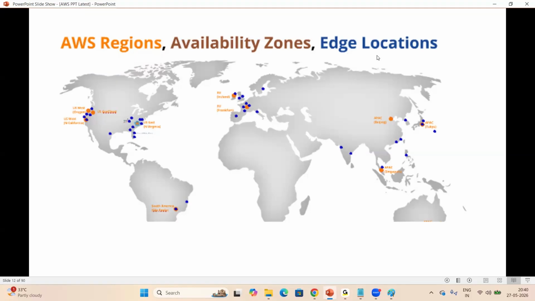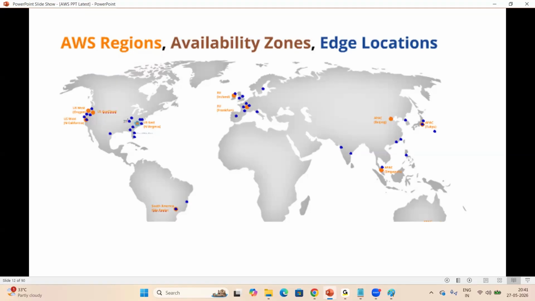For example, a cricket match is going on in Mumbai, right? People are watching from Australia, US, Canada, different regions, right? In live, they're watching. How are they watching in live? Because of edge locations. Edge locations will speed up the communication, right?